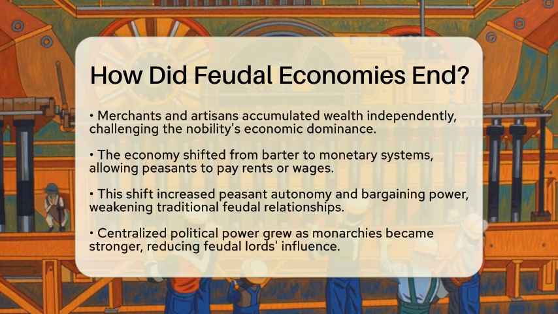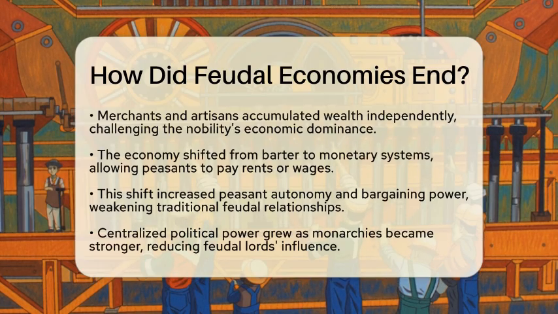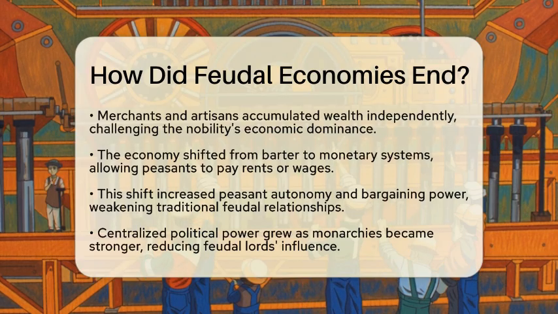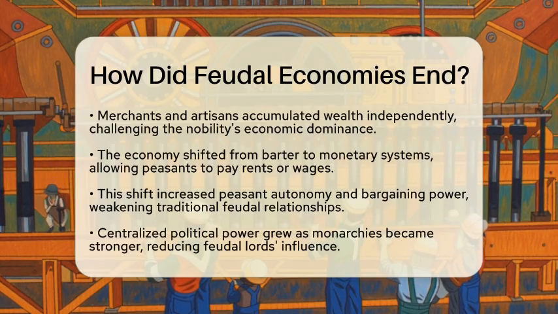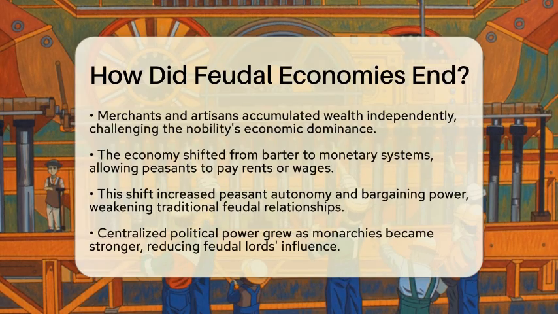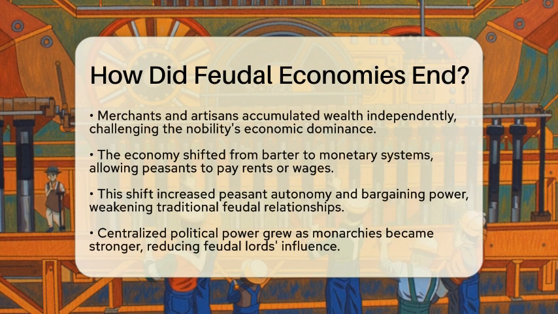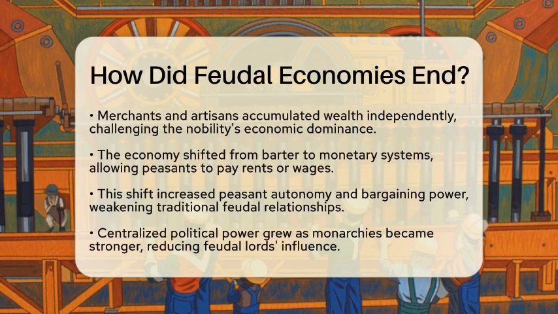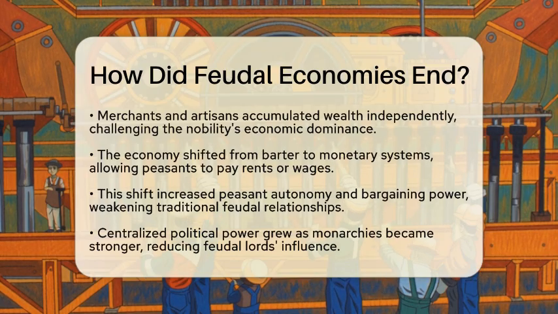The rise of centralized political power also played a crucial role. Monarchies became stronger, reducing the influence of feudal lords. Kings established bureaucracies and standing armies funded by taxes rather than relying on feudal levies. This central authority diminished the local power of lords and their ability to enforce feudal rights.